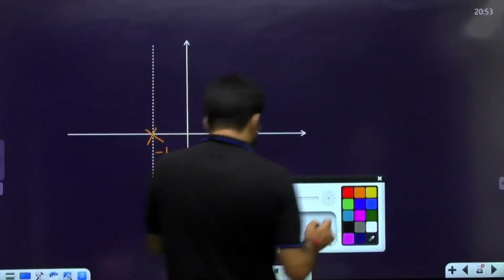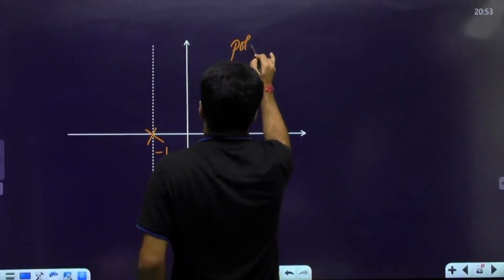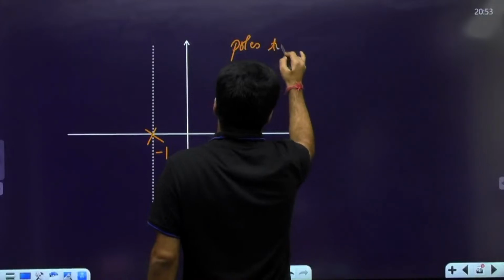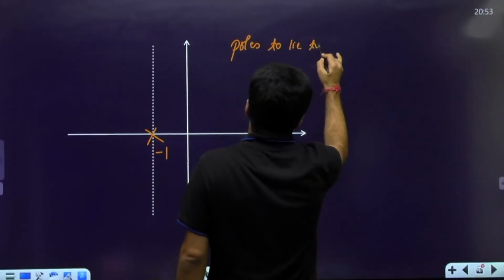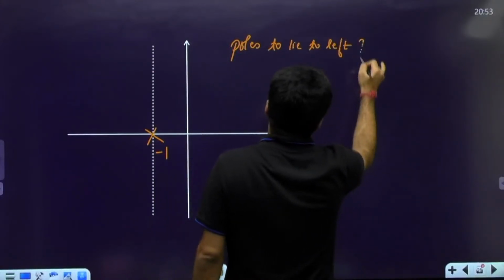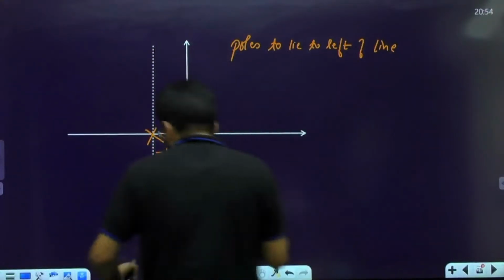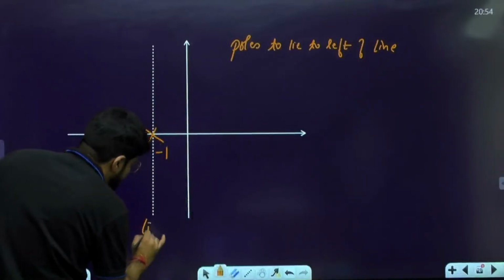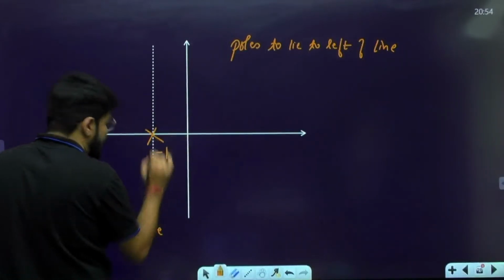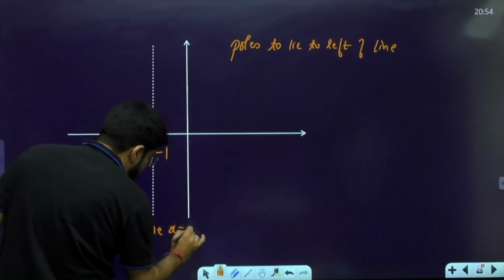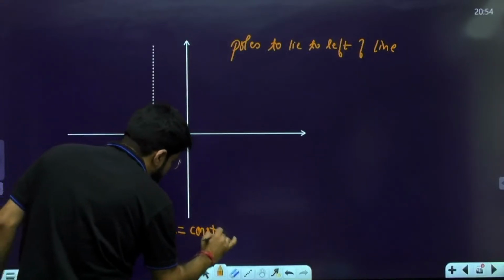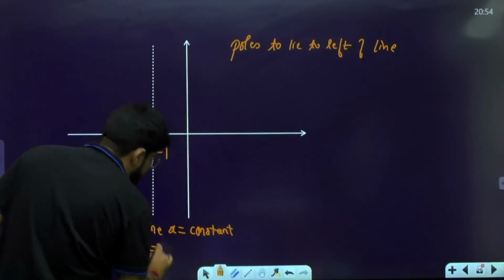That means if you want poles to lie to the left of the line, I have created a line passing through minus 1. This line is parallel to the y-axis, a line x equal to constant, where x means sigma here.